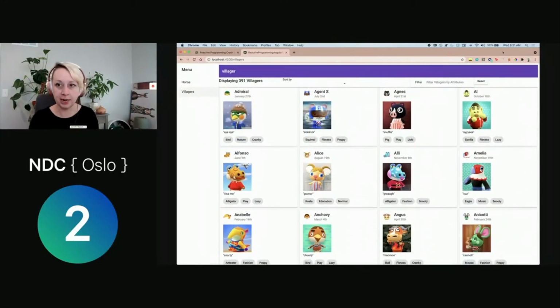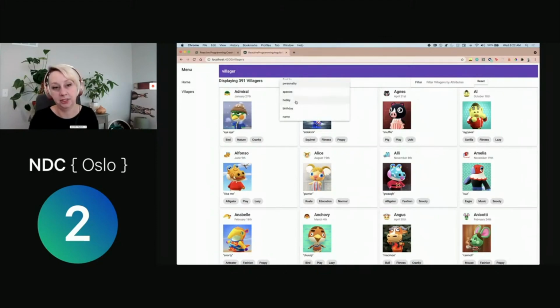But here I have a basic representation of a lot of what we do when we're building modern JavaScript applications. We have a list of data we want to display to the user. We want them to be able to filter the data or sort the data or do all sorts of things that are relevant to them. So this is a very simple application where I am making an HTTP request to get a list of these villagers. I have a bunch of different sort options.